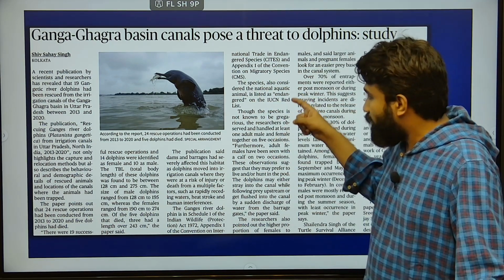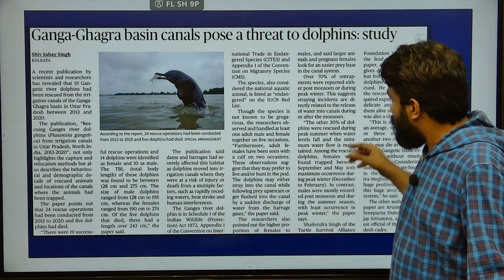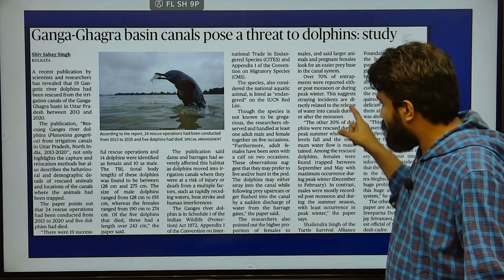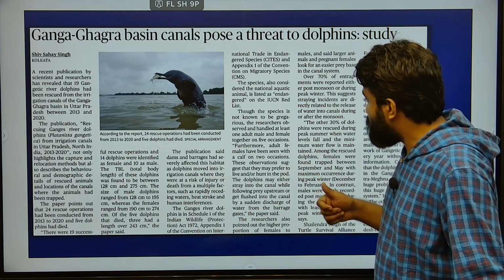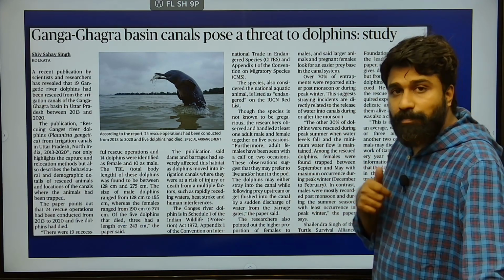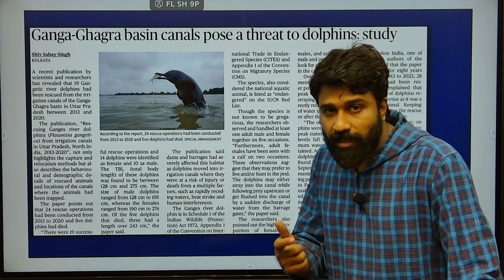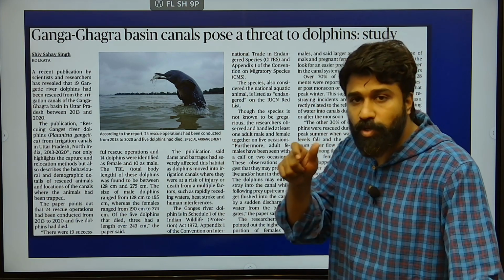The reason behind is also mentioned in this article, and we have read it in the form of MCQ also. It can live only in freshwater, and at the same time, for the prey base, in the form of hunting, they are unfortunately going into those canals.